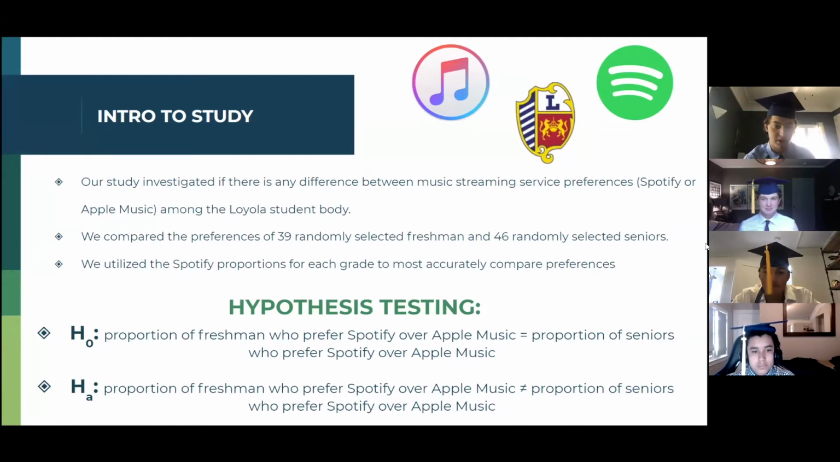For our hypothesis testing, the null hypothesis is that the proportion of freshmen who prefer Spotify over Apple Music is equal to the proportion of seniors who prefer Spotify over Apple Music. The alternative is that the proportion of freshmen who prefer Spotify over Apple Music is not equal to the proportion of seniors who prefer Spotify over Apple Music.